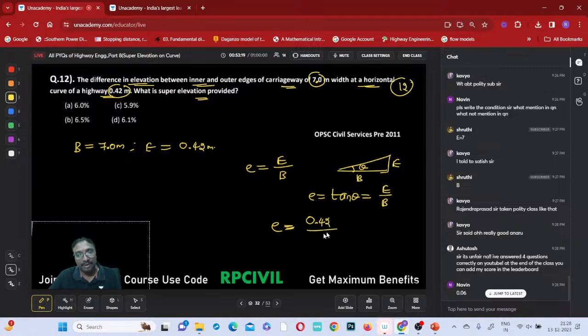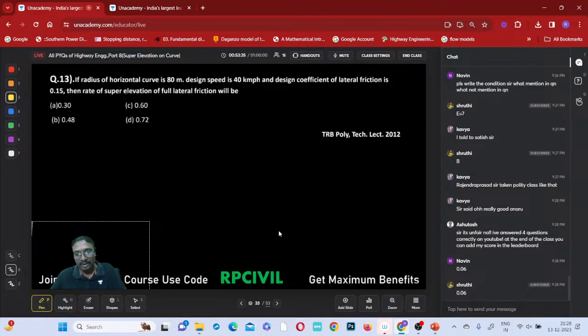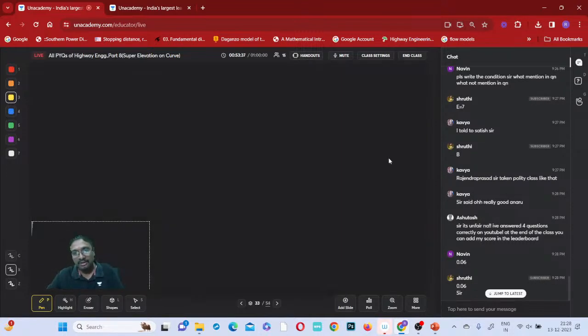0.42 divided by which one? This 7. How much does it come to be? This is also in meters only, no? What is that? 7 6s. So 0.06, na. 0.06 is nothing but 6%, right? Which one is the correct answer? Option A will be the correct answer, right? Got it? Okay. I said I'll be writing those, na?